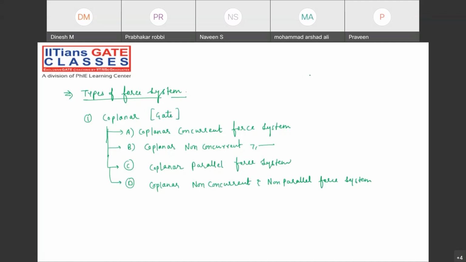But when you talk about the non-coplanar force system, in this one again we have similar categories: non-coplanar concurrent force system.